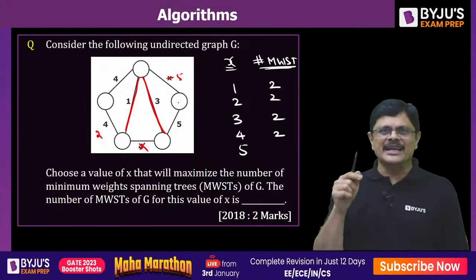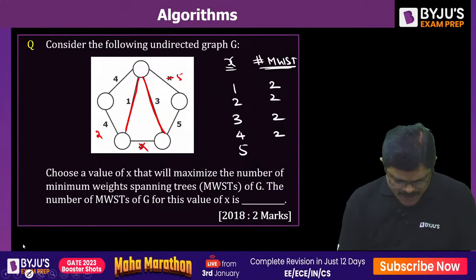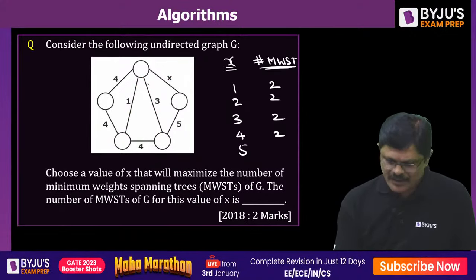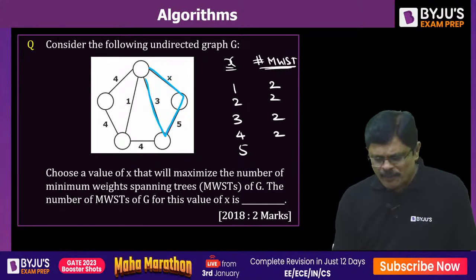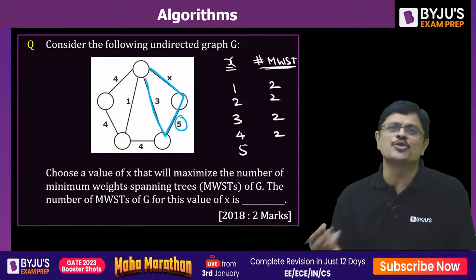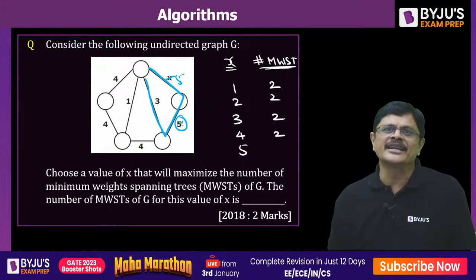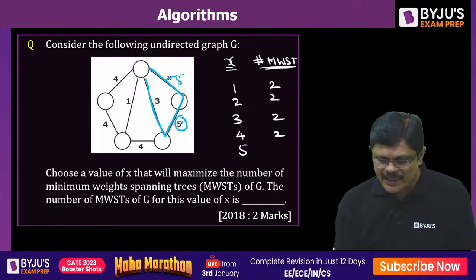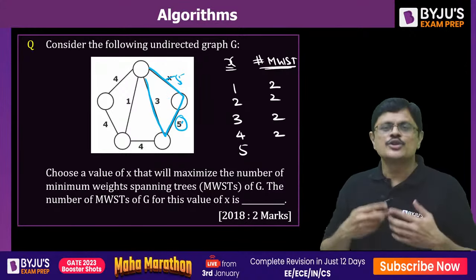See that particular cycle. What are the possible cycles which you can make, sir? The main idea here is, what are the possible cycles which you can make? The one cycle which you can create here is this cycle. So it has to be either 3 or 5, but both 3s will be selected, then this 5 is ruled out. But when you make it 5, either this or this will be selected. So that is a better idea than selecting any value other than that. In this cycle, if you are having equal values, out of these 2 fellows any one can be selected. So that is the better choice.